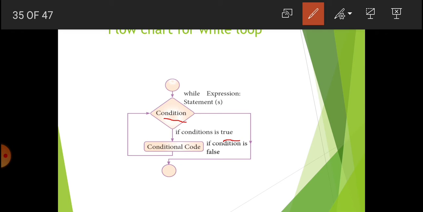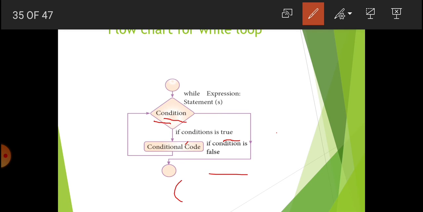The body of the code is executed and can be repeated. Again the control transfers to the condition and checks whether it is true. Again this body of the code is executed. This process is repeated until the condition is false. Once the condition is false, the control transfers to the last part, that is the exit or else block. Is it clear? When the condition is true, the conditional code is repeated, and once the condition is false, it exits from the loop statement.